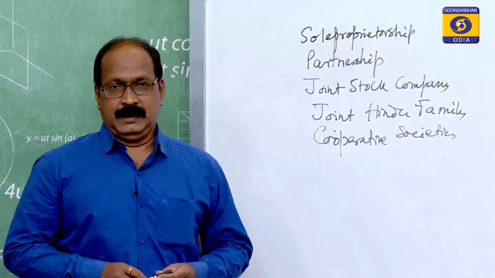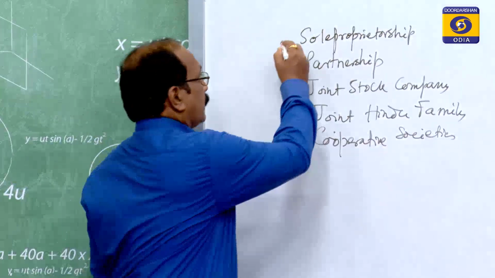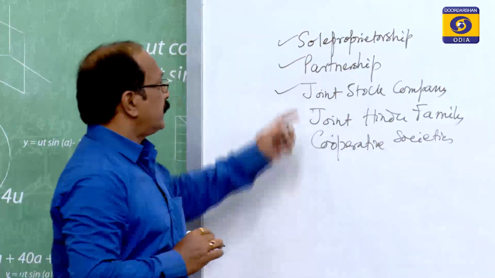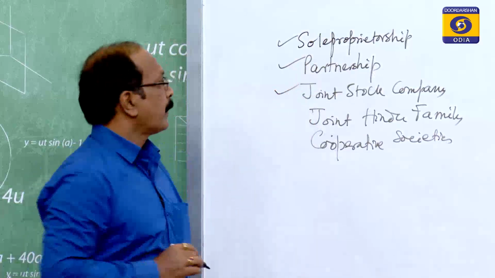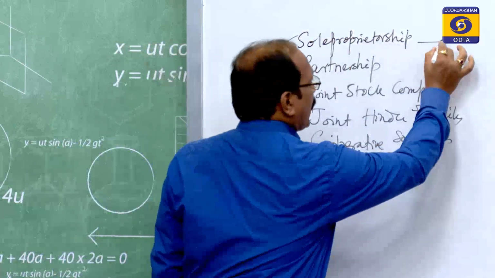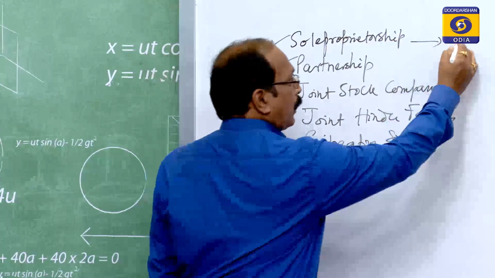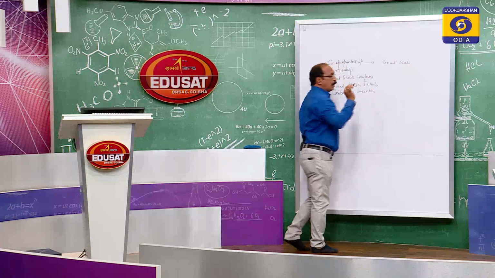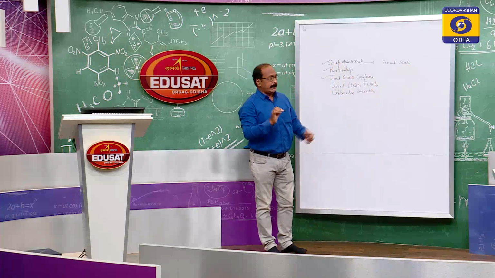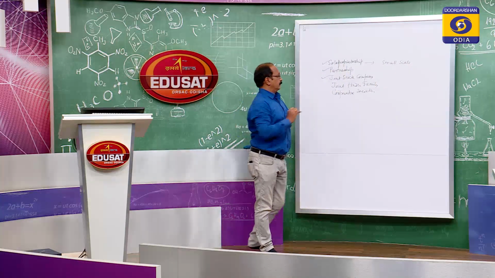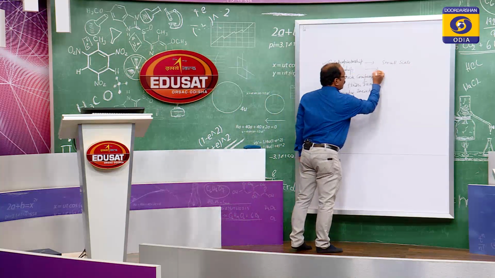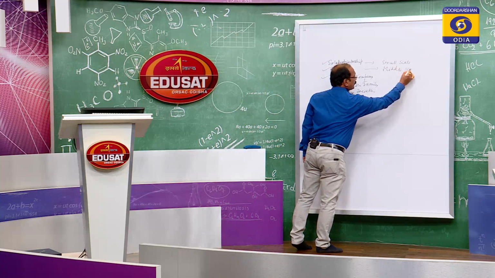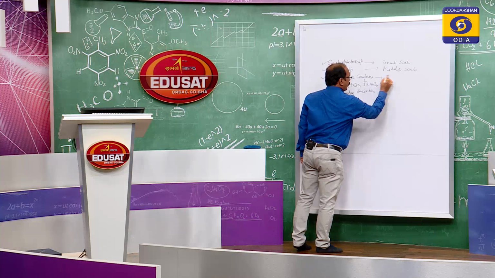Normally, the 3 forms of organizations, sole proprietorship, partnership, and joint stock company, differ in scale. Sole proprietorship is meant for small scale, that means a small amount of capital is required to form this type of organization. Partnership is for middle or medium scale. Joint stock company is for large scale.